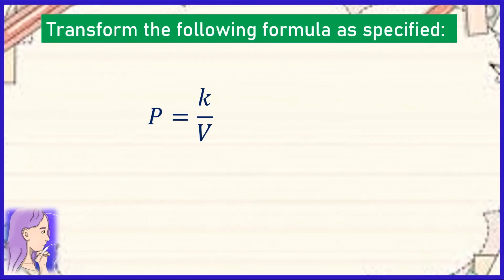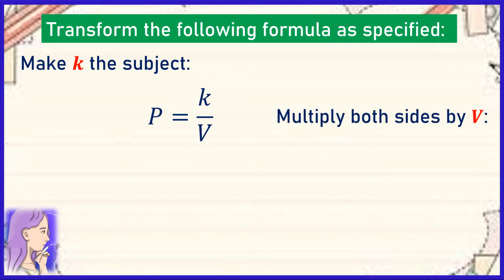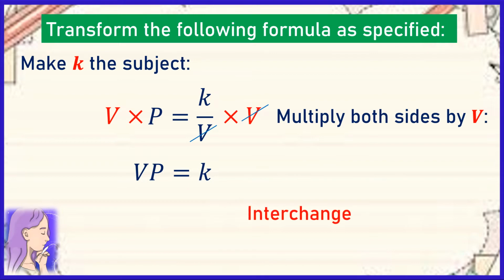Now let us have another one. P is equal to K over V. In here, we are going to make K the subject. So let us multiply both sides by V. So instead of having the cross multiplication, sometimes we can use this one, multiplying both sides by the denominator. So from here, we can cancel V and V because it will be equal to 1. And then we will be getting Vp is equal to K, and we interchange, so K is equal to Vp.